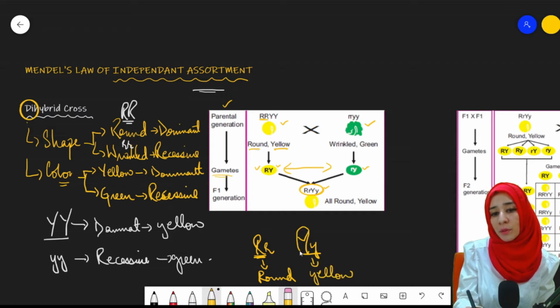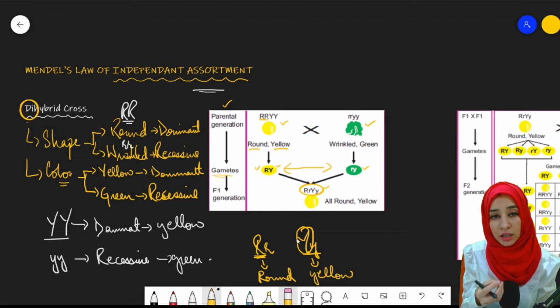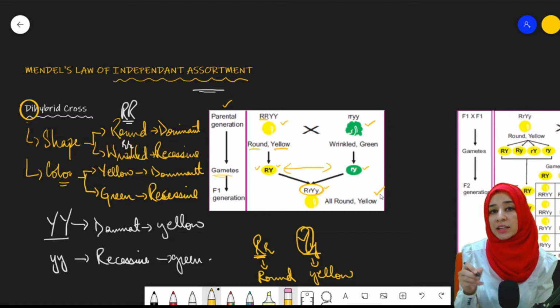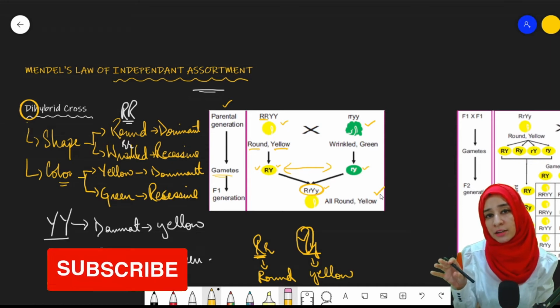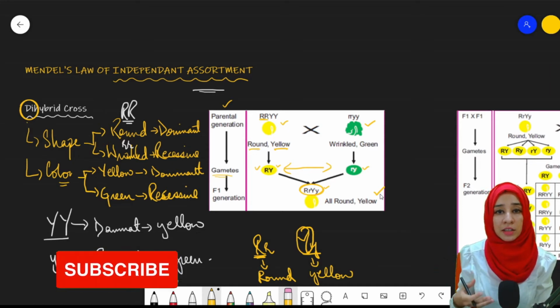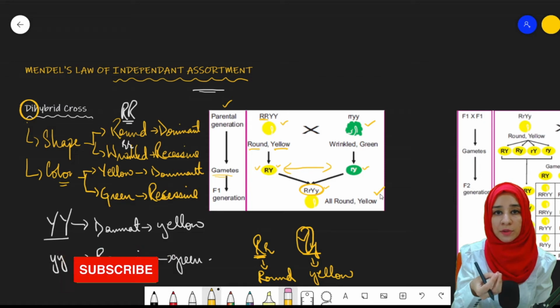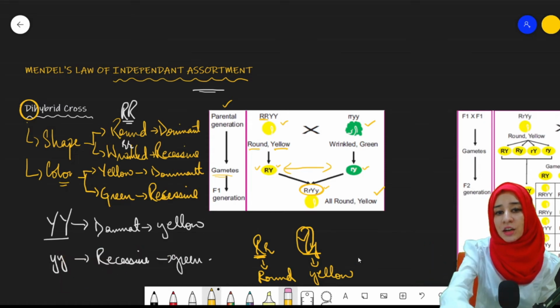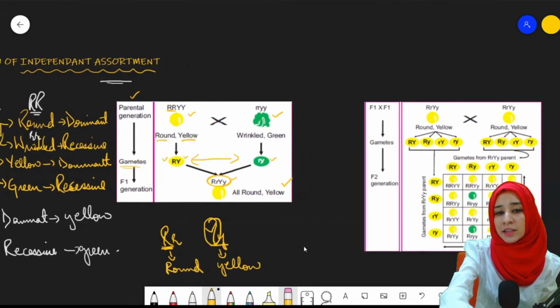Because the dominant allele is again present, that is for the yellow color. So the first filial generation that will be produced will all be round and yellow seeded plants. That will further confirm his deduction that round is dominant in case of the shape and yellow in case of the color. Clear?